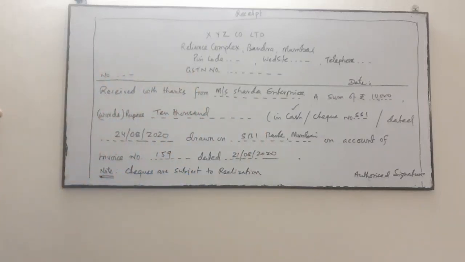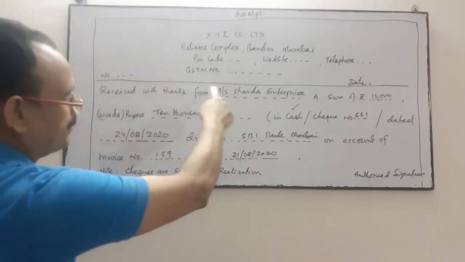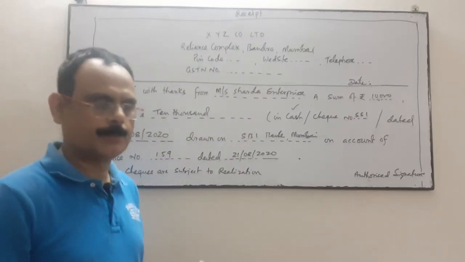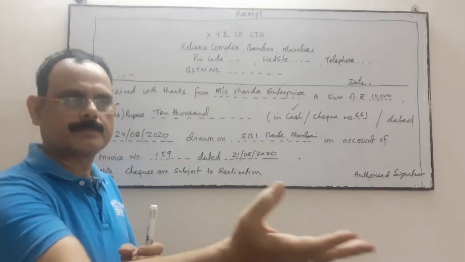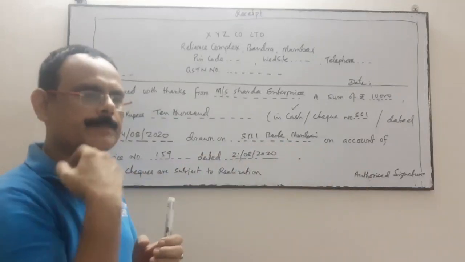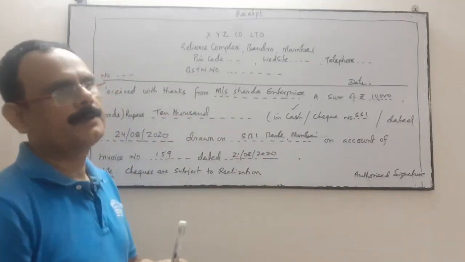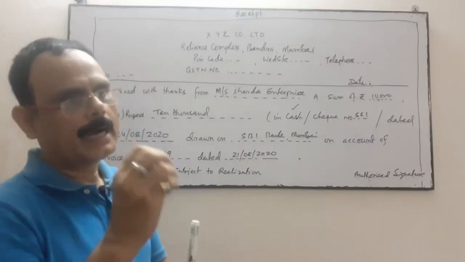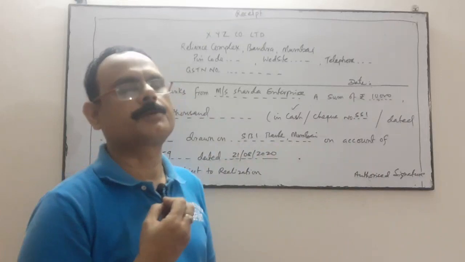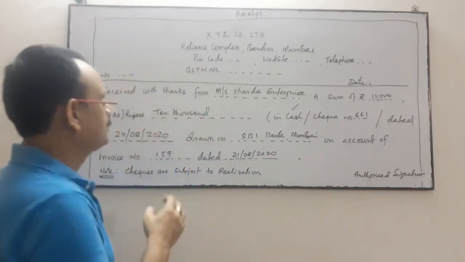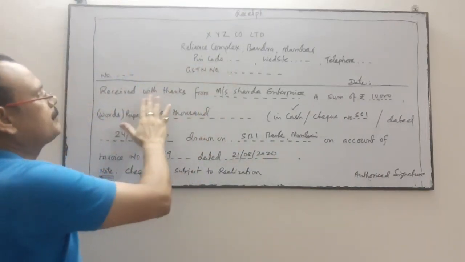Is it clear? So the name of the company who is going to receive it. Suppose I am going to receive the amount from the other party, then I will give them the receipt. If I pay the amount to somebody else, then I will get the receipt from that person or party. So it is drawn by me, received with thanks.